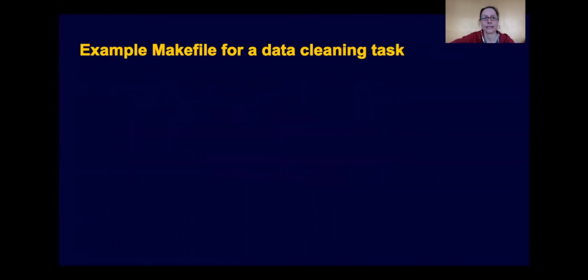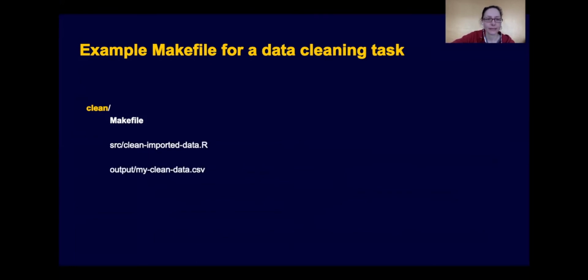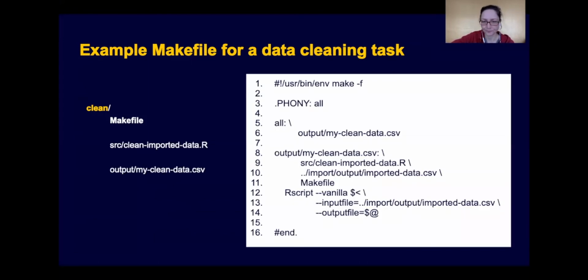Let's look at an example Makefile for a data cleaning task. So if you were going to your clean directory in your project, you would store a Makefile right in that directory to designate all the work that's happening in that task. And then you would have your clean imported data.r script in source, and you would write some clean data into your output directory. And this is what an example Makefile for this clean task could look like.